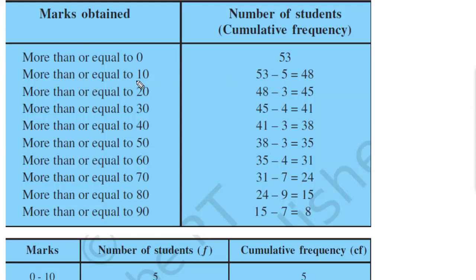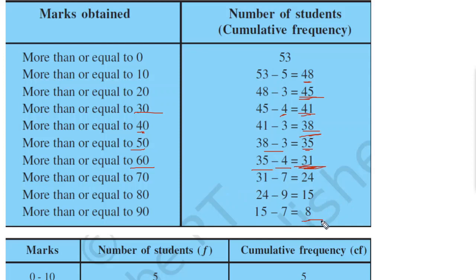Then more than or equal to 10. So it will be 53 minus 5, isn't it? So it will be 48. Then more than or equal to 20. This 48 minus 3. It will be 45. More than or equal to 30. It will be this 45 minus 4. Okay. It will be 41. Then more than or equal to 40. It will be equal to this 41 minus 3. So it will be 38. Then more than or equal to 50. It will be equal to 35. This 38 minus 3, 38 minus 3 equal to 35. Then more than or equal to 60. It will be equal to this 35 minus 4 equal to 31, and so on.